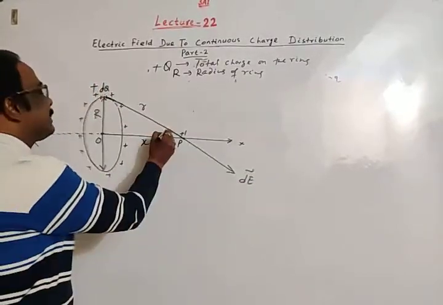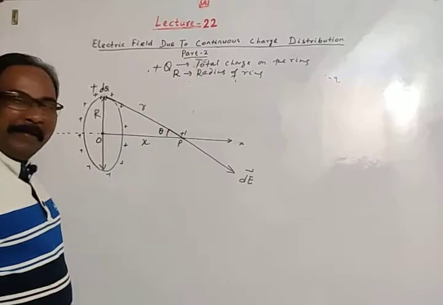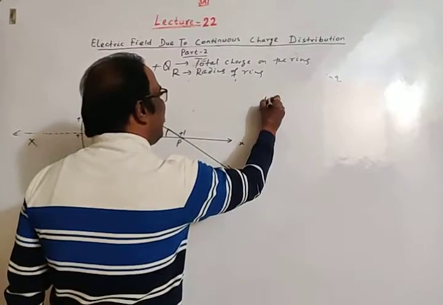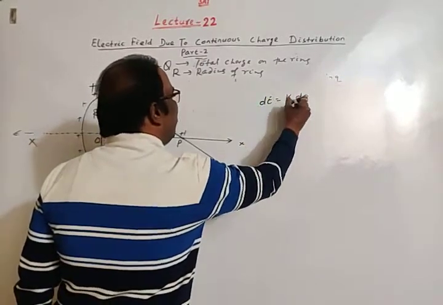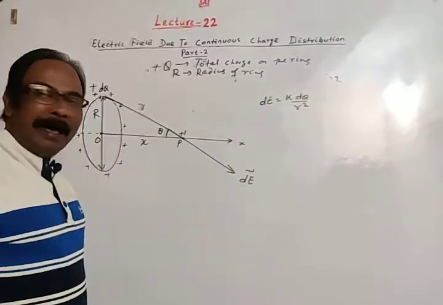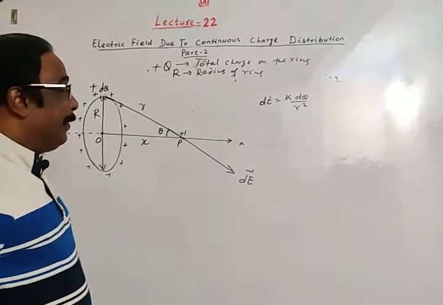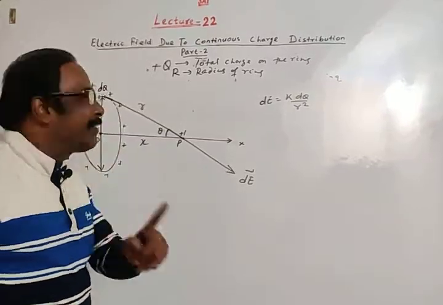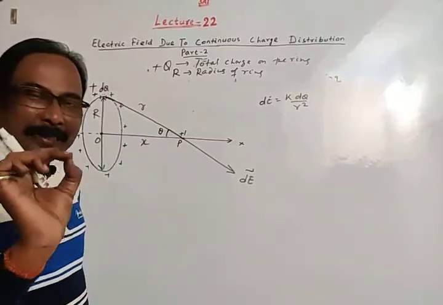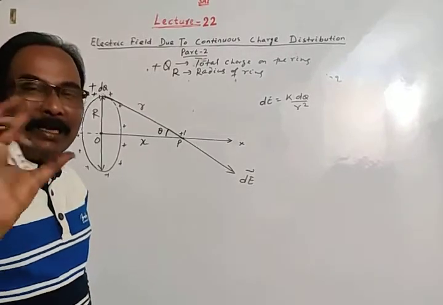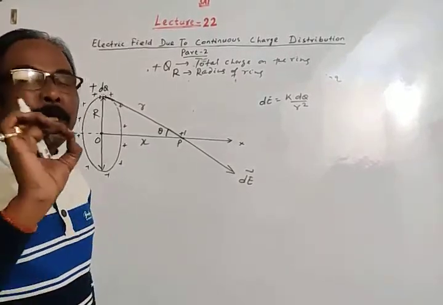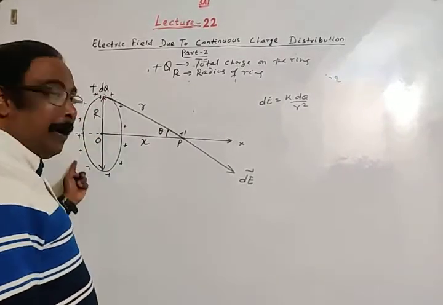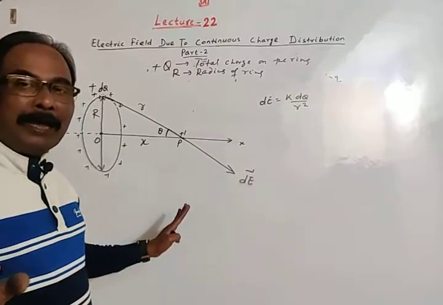Let this be any angle theta. The electric field is dE. Can we write the magnitude of the electric field here as k dq by r square? Of course we can, because dq is a very small charge which may be considered as a point charge, but the whole charge of the ring can't be considered as a point charge.